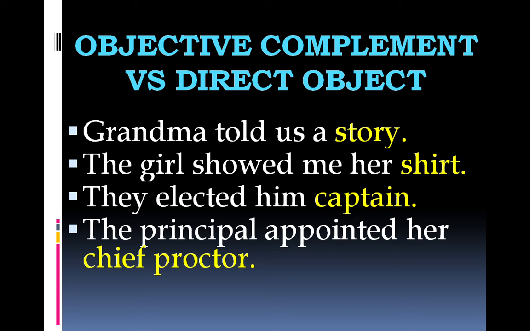This is the difference. The shirt and the story, which are direct objects, are not dependent on the action for their existence. Whereas objective complements depend on the action for their very existence and possibility. That's the difference. If you keep this one point in your mind, you'll never get confused between objective complements and direct objects. Another function of noun is noun modification.